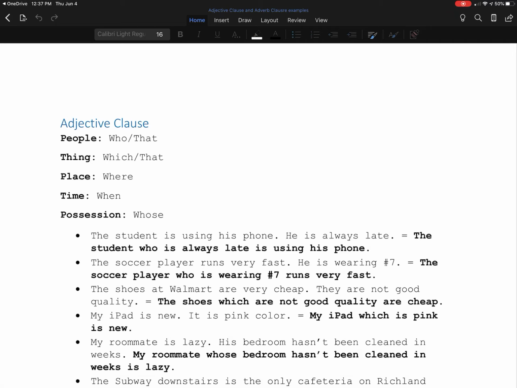Dallas is also a noun, so we can use adjectives to describe Dallas. Dallas is big, Dallas is nice, Dallas is hot during the summer.